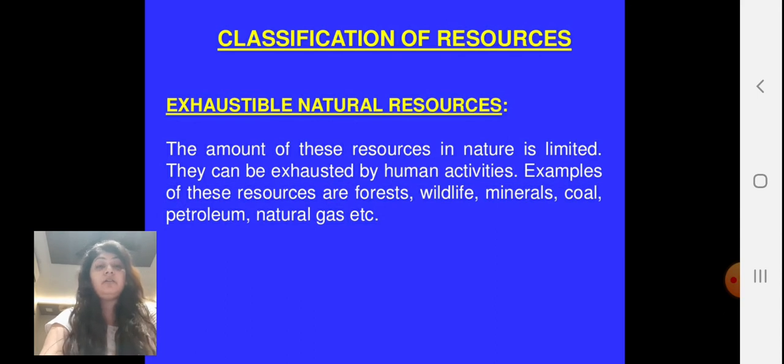Minerals. Here the meaning of minerals is naturally available elements like silver, gold and platinum and some other important minerals: coal, petroleum, and natural gas. Now, these are all natural sources, but they are exhaustible. That means if we overuse them or don't use them wisely, they can be exhausted.